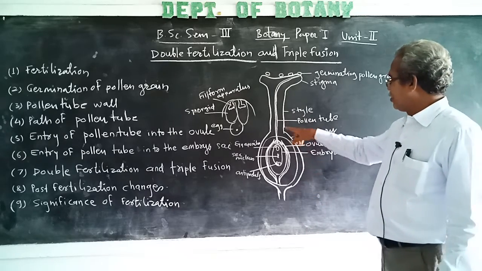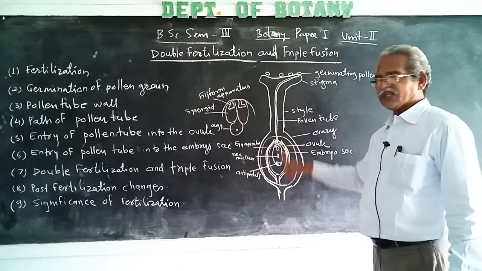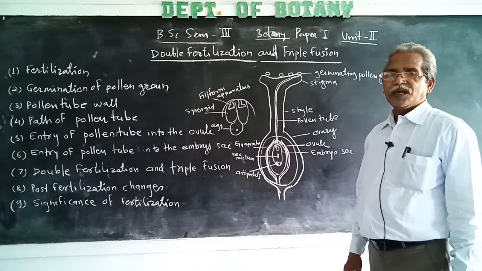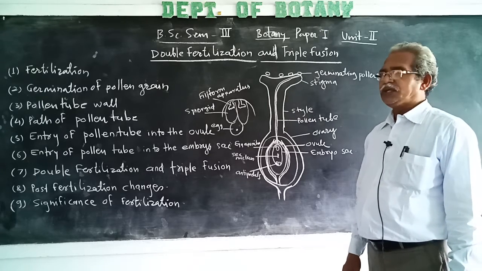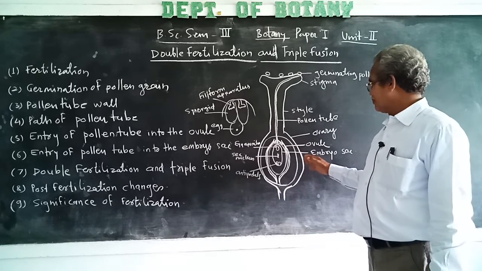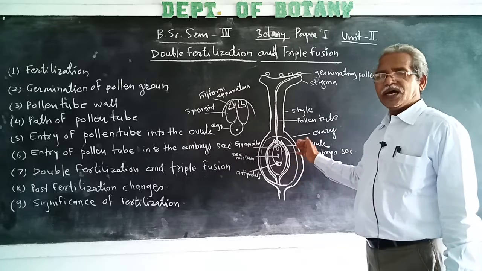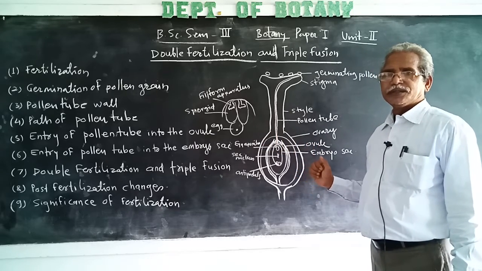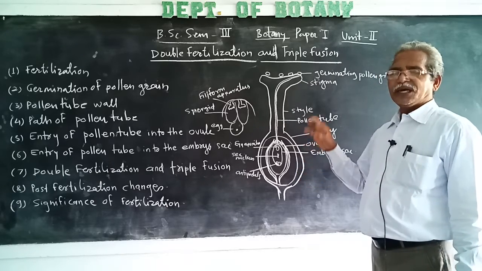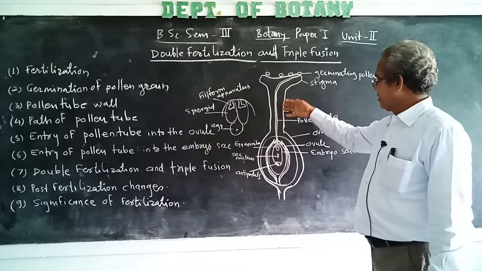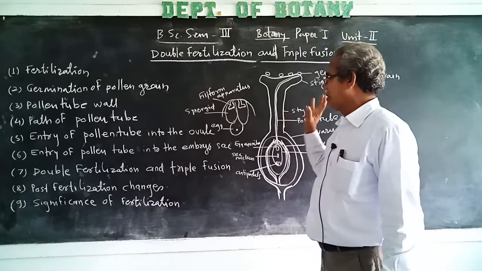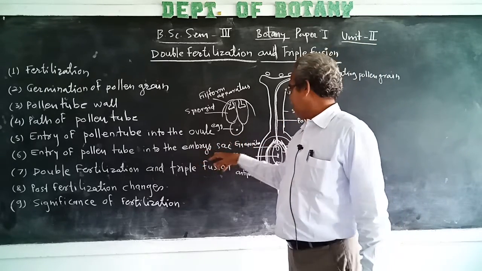When the entry of pollen tube takes place from the chalazal end, it is called chalazogamy. And when the pollen tube enters the ovule through a funicle or integument, it is called mesogamy. By any one of the methods, the pollen tube enters into the ovule. Then after entering the ovule through the micropyle region, it enters into the embryo sac.